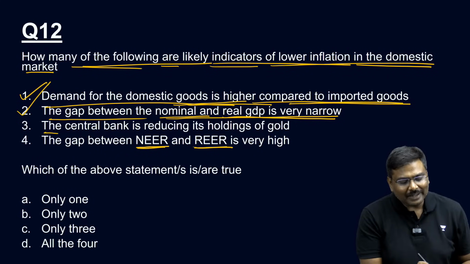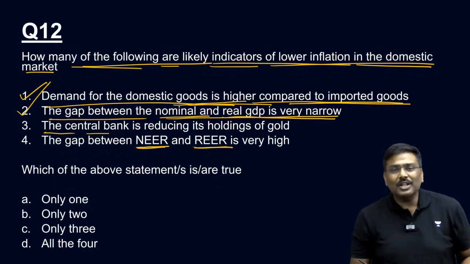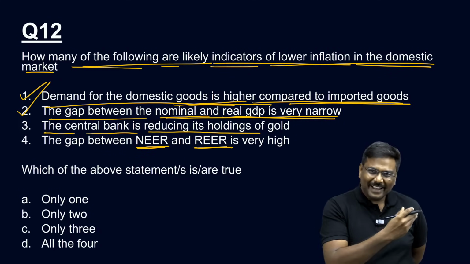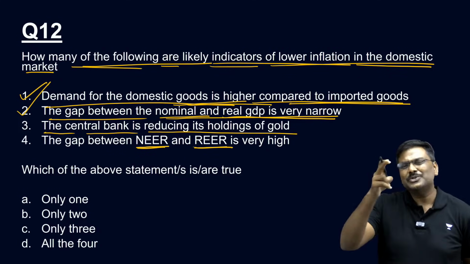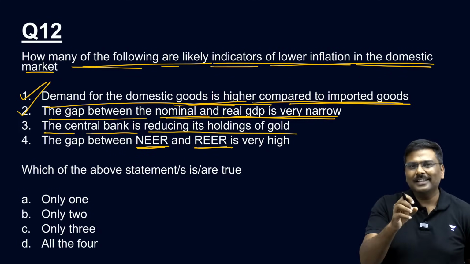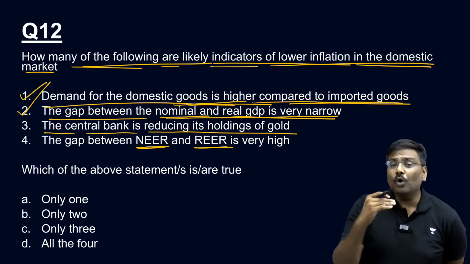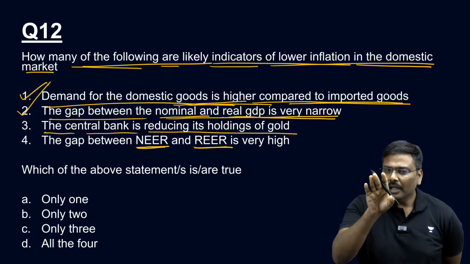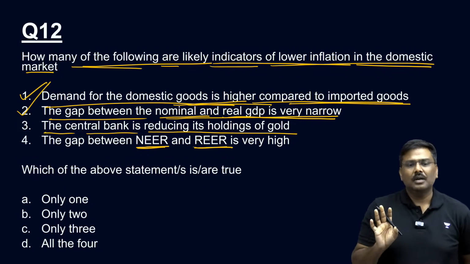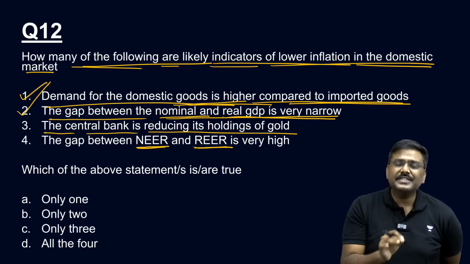Go to the third statement. Central bank is reducing the holdings of the gold. In recent times, gold has been discussed so many times in the last 1.5 months. If central bank is reducing its holding of gold, remember, inflation rate is lesser. Inflation rate is lesser. Why?